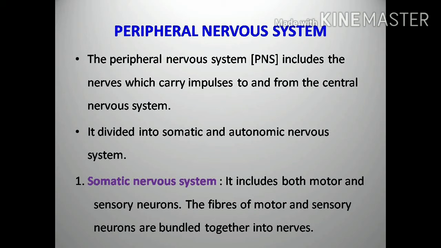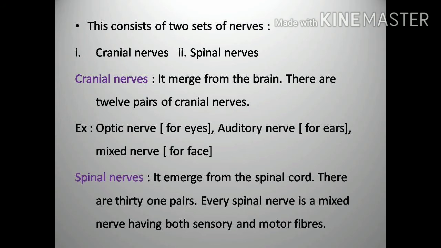Now we will study the types of nerves present in the somatic nervous system. It has two sets of nerves. The first is the cranial nerves, and the second is the spinal nerves. Cranial nerves emerge from the brain. There are 12 pairs of cranial nerves.